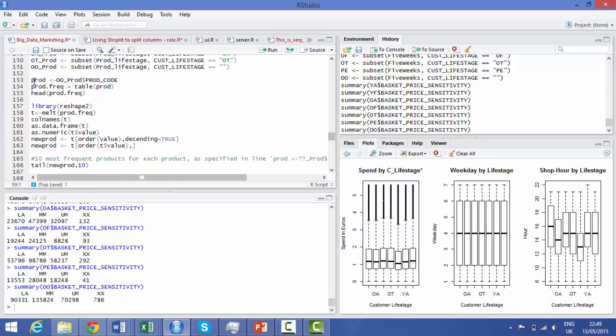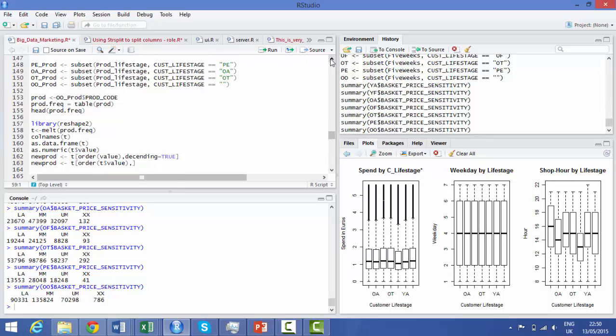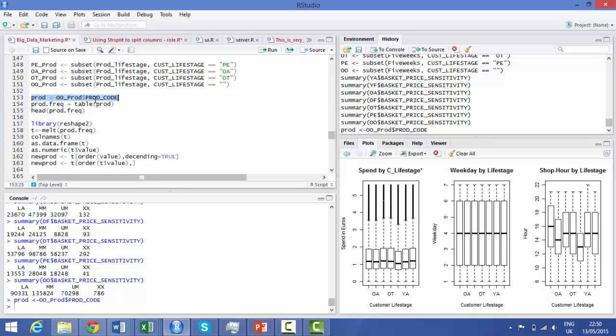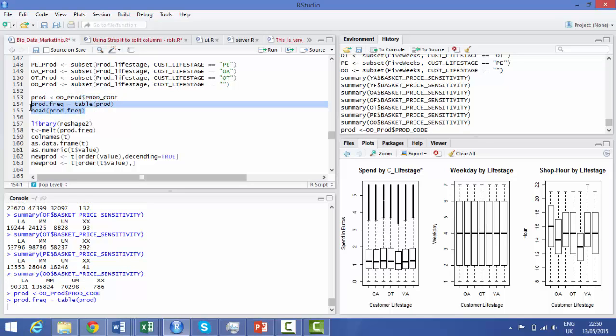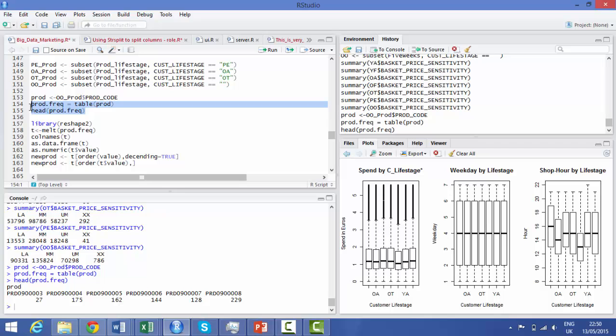So what I have here is, for each product, I was identifying the blank data, and I was looking at what was their product code, and then I created a frequency table with that data.